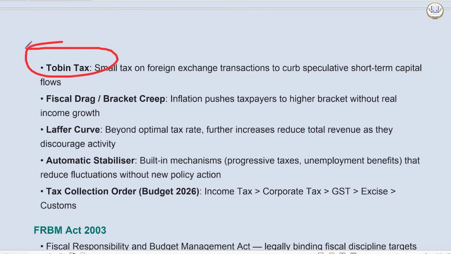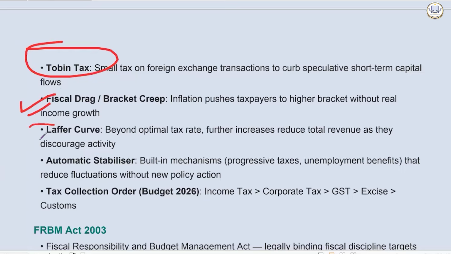We also have fiscal drag or bracket creep. That is, inflation pushes the taxpayer to a higher bracket without real income growth. This is happening in our nation, na? So inflation is pushing them to the higher bracket without the real income growth.